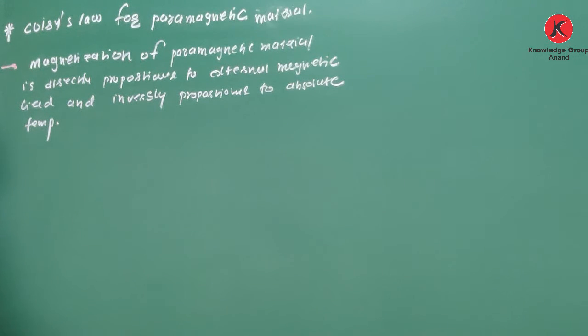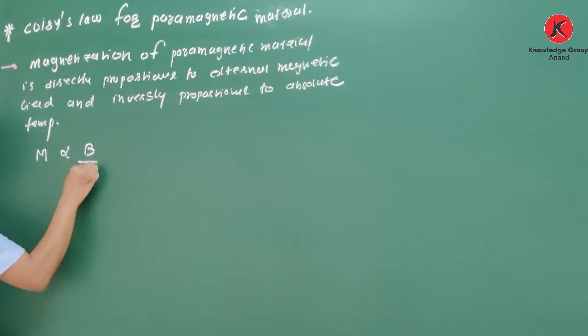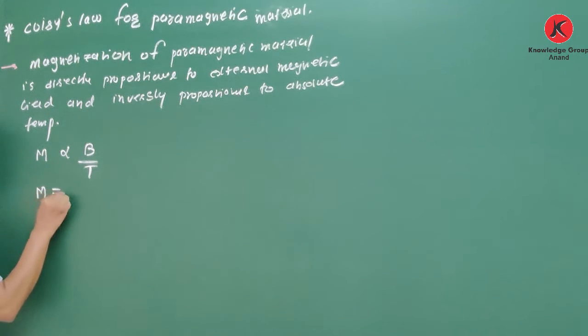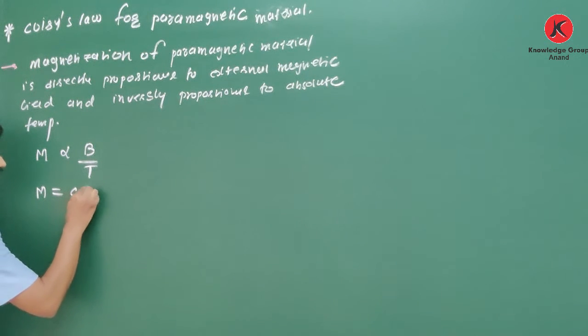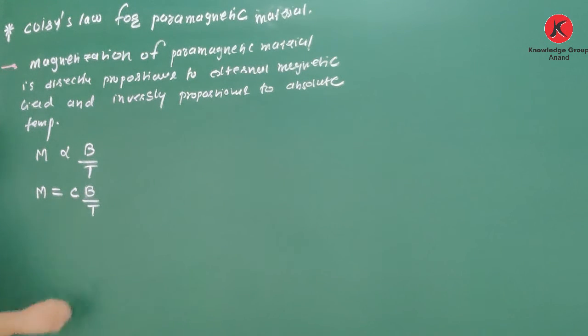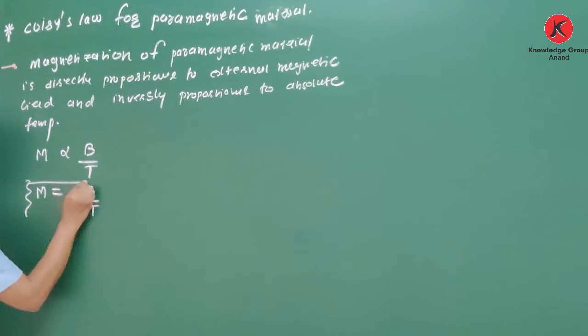Okay, magnetization of paramagnetic material is directly proportional to external magnetic field and inversely proportional to absolute temperature. How to write? M is proportional to B upon T, where B is the external magnetic field and T is the absolute temperature. If I remove proportionality, I have to add some constant, that is C, Curie constant. So it is C B upon T. Clear about this?